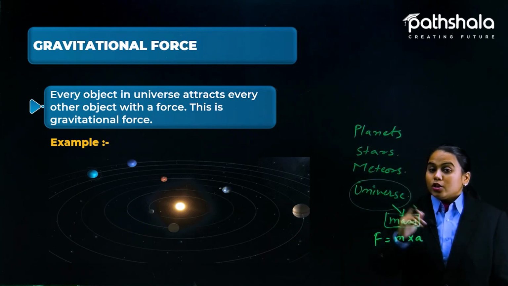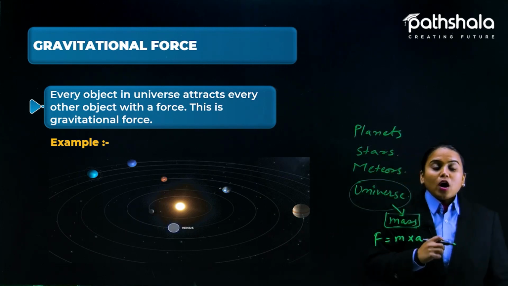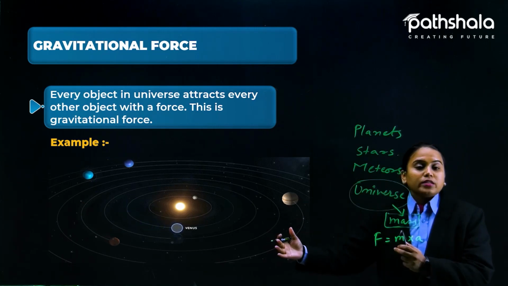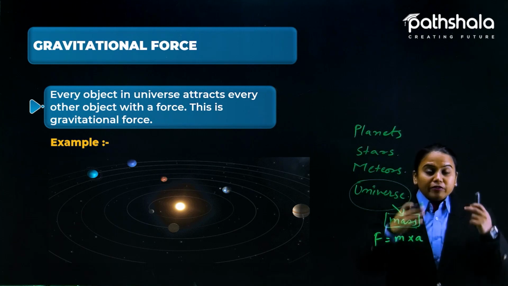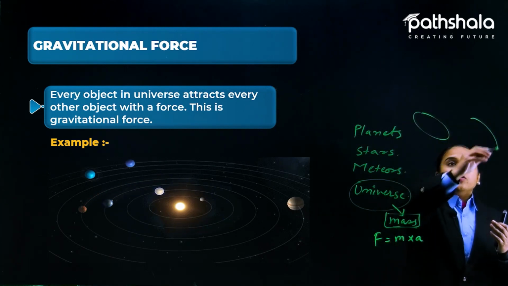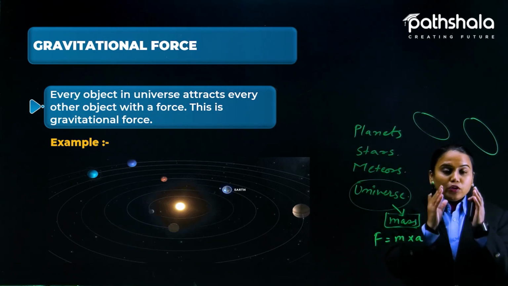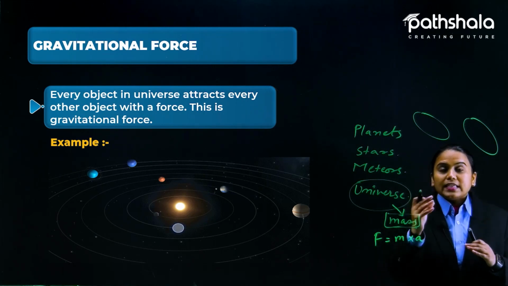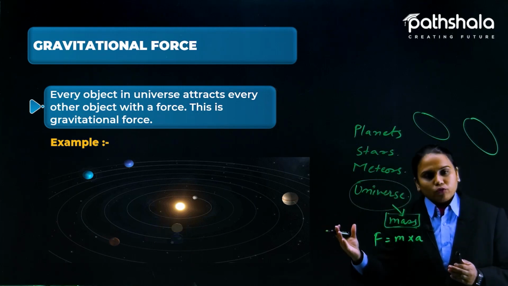Not only this, but also other planets outside the solar system, in other galaxies, and even two galaxies attract each other in the universe. Telescope views these days show that two galaxies are even colliding due to the gravitational force.